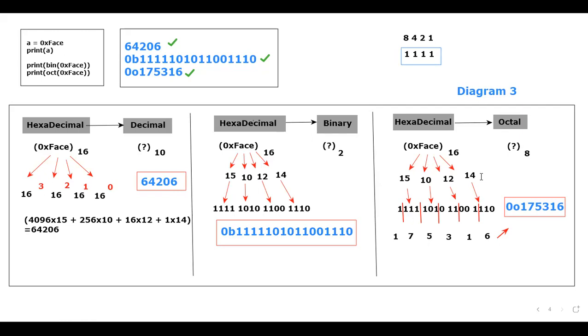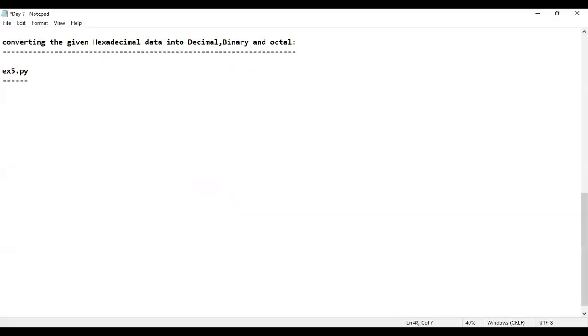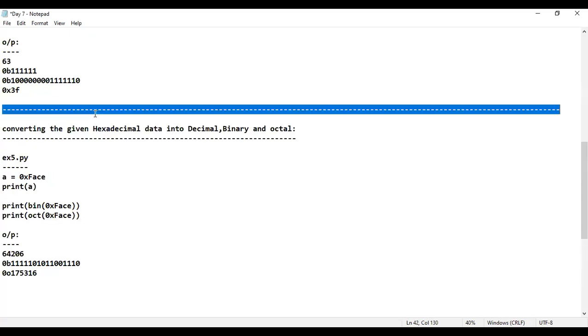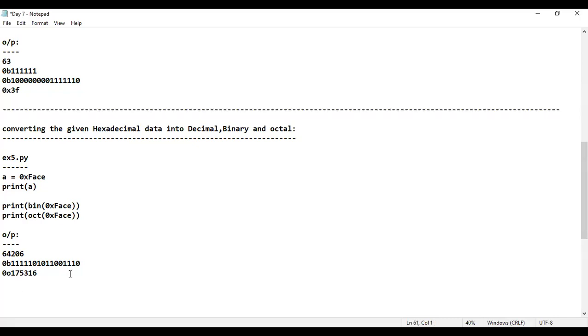Okay, great. Let me just do one thing. Hope that you have taken the screenshot. I would like to come back to the notes. In these notes, example number 5. Let me quickly copy example number 5, and I would like to paste it here. And the output also I would like to copy. Let me write down the output as well, paste it here. Now, I hope you have completely understood this.